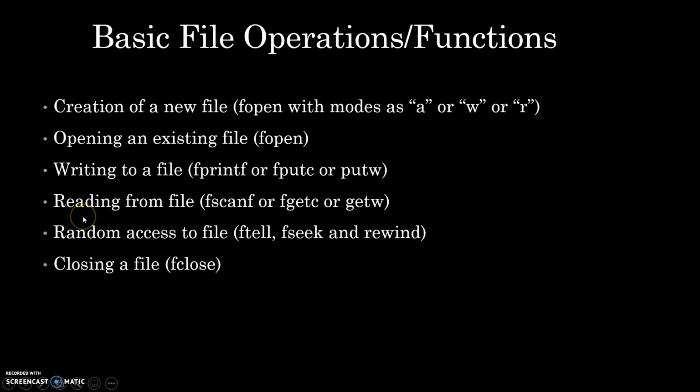The next thing I can do in file handling is random access to files. Random access means I can go to any position in the file and access only that part of the file. There are various functions I can use for this task. ftell is there, fseek is there, rewind is there. These functions are there to randomly access your file from any location.